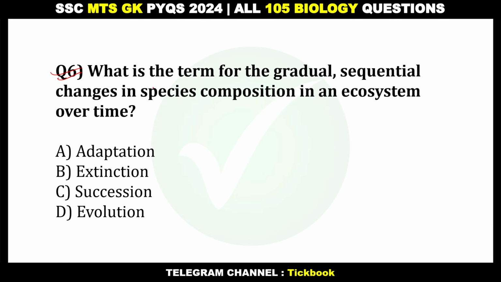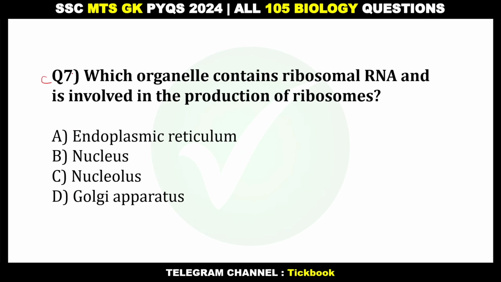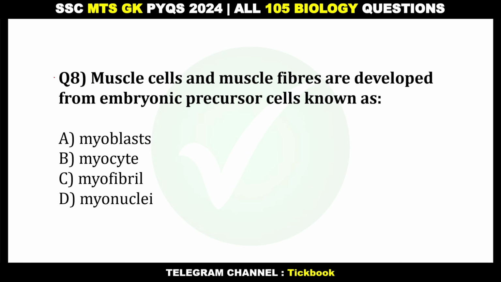Question number 6. What is the term for the gradual sequential changes in species composition in an ecosystem over time? Option number C, succession. Question number 7. Which organelle contains ribosomal RNA and is involved in the production of ribosomes? Option number C, nucleolus.